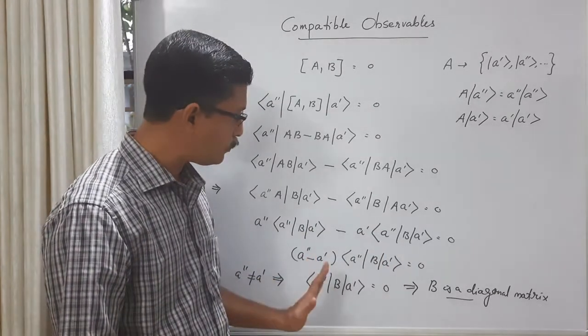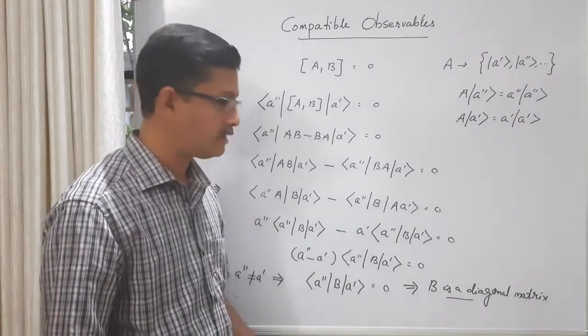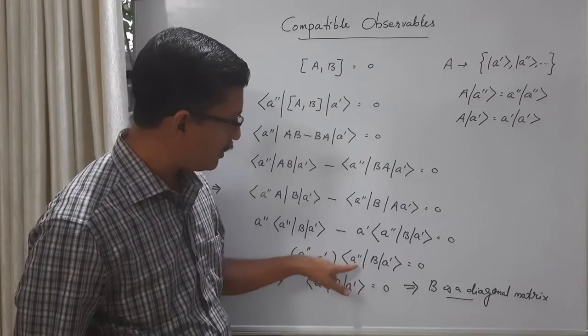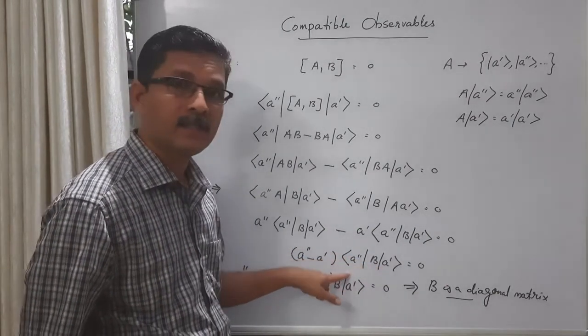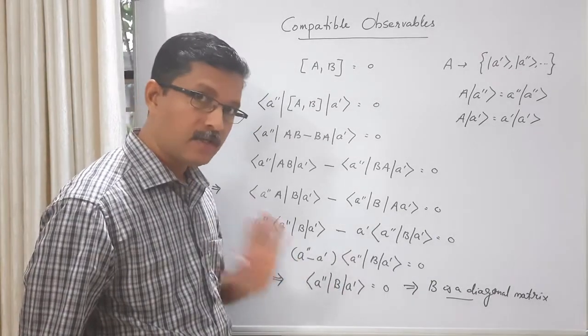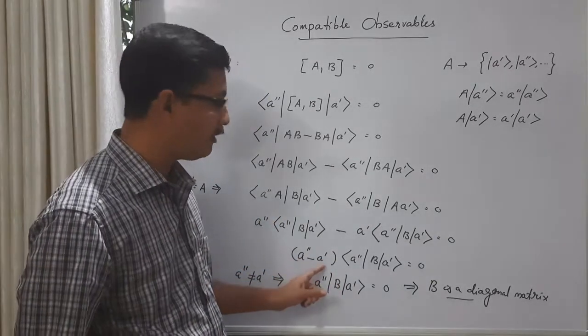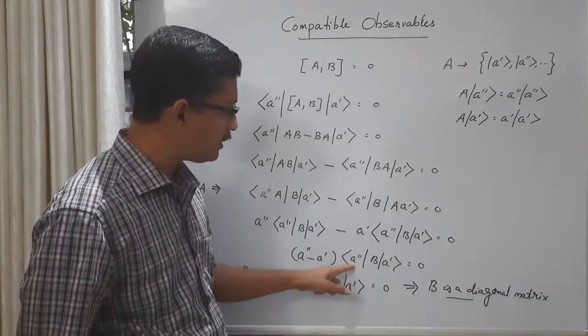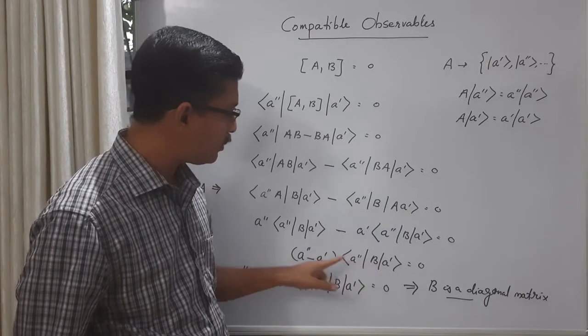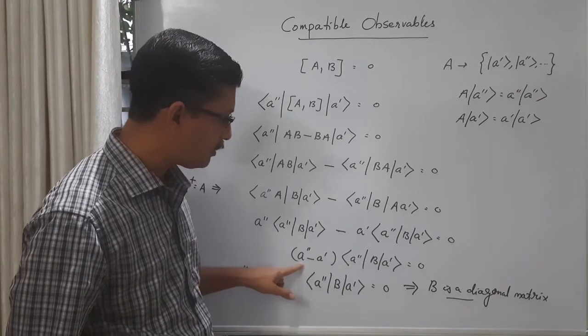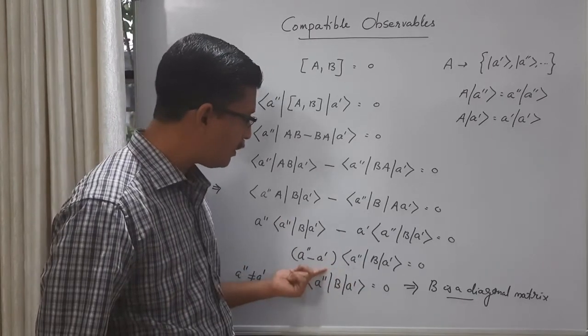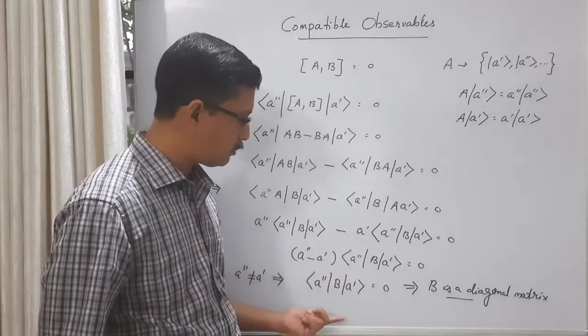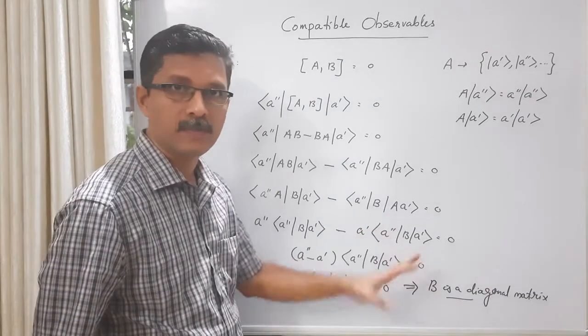So in the case of non-degenerate eigenkets, that means if ket A prime and ket A double prime are non-degenerate eigenkets, it ensures that their corresponding eigenvalues are different. Then since this part is non-zero, the other part should be 0, that is, the off-diagonal matrix element should be 0, that is, B is diagonal.